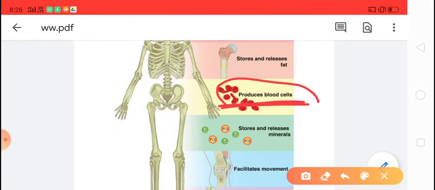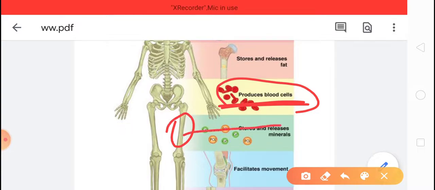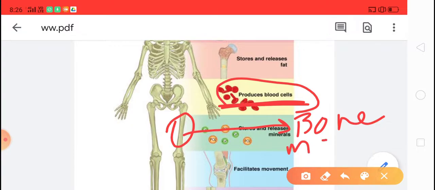That soft substance is called bone marrow. The soft substance called bone marrow is present in our bone, and that bone marrow helps us to develop new blood cells. Okay.